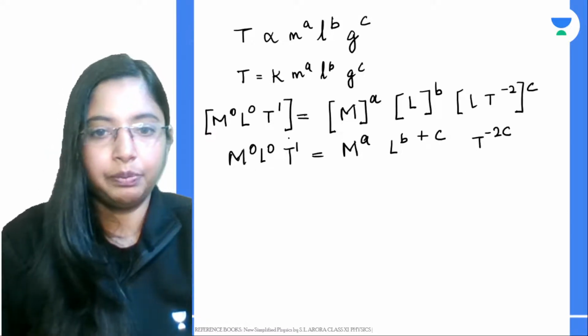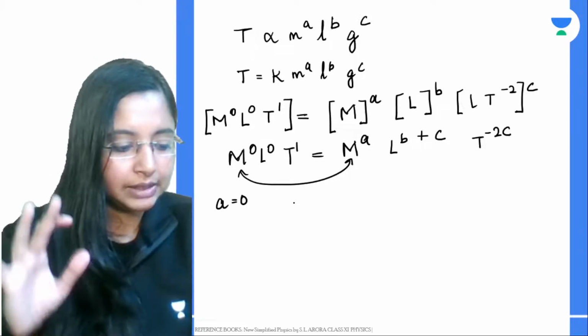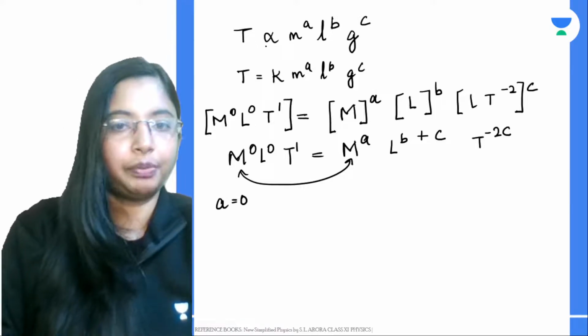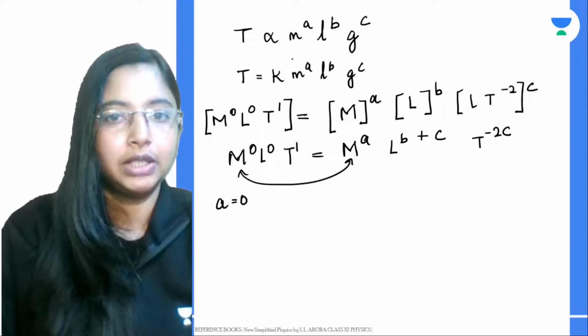Right, that's it. Now you can equate the powers of like terms on the base. a will be equal to 0. So the mass quantity disappears. The time period of the pendulum does not depend on mass, because m to the power a becomes m to the power 0, which is 1.